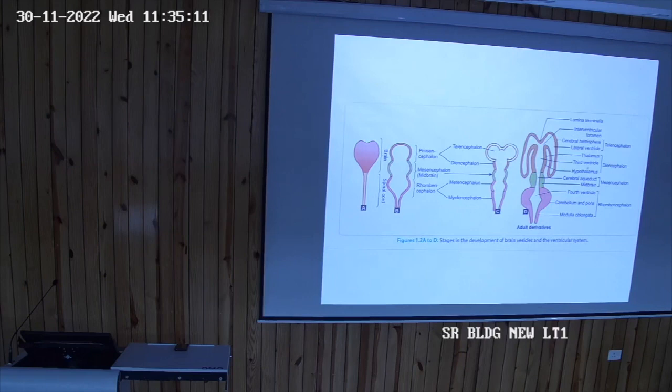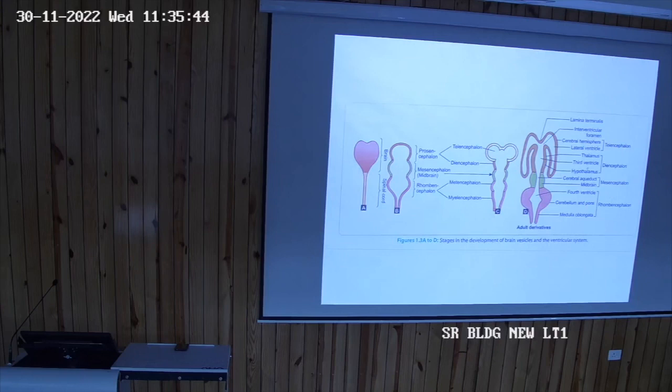So the third ventricle is the cavity of the diencephalon. The lateral ventricle is the cavity of the cerebral hemisphere. Now come down. The mesencephalon gives rise to the midbrain. In the forebrain we have talked about telencephalon and diencephalon. Telencephalon gives rise to the cerebral hemisphere, and diencephalon gives rise to the thalamus and hypothalamus.